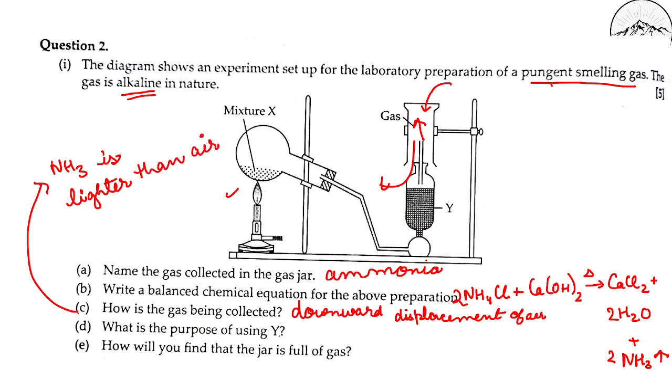Now, what is the purpose of using Y? Can you see this Y? So, this is a drying agent. Ammonia gas is passed through calcium oxide for removing the water content present in the gas. To remove water content, to remove moisture.